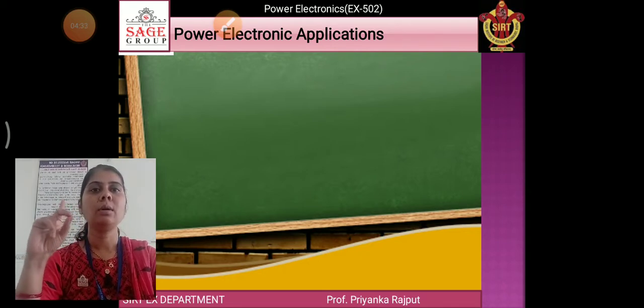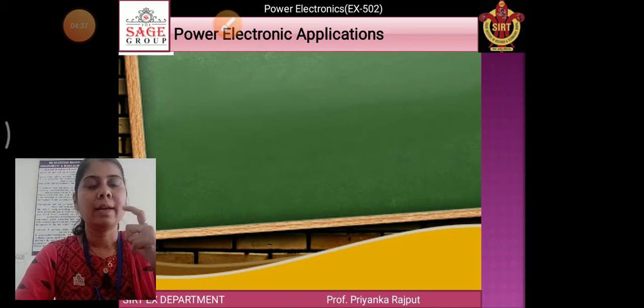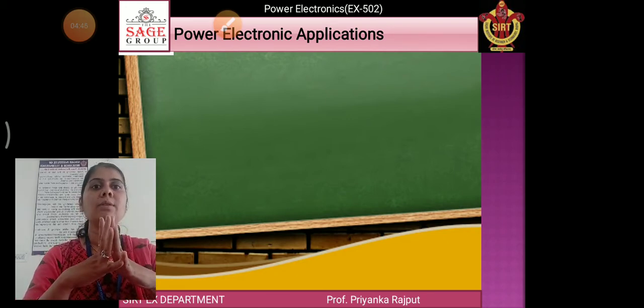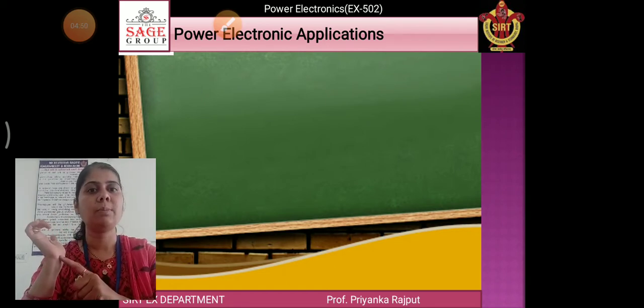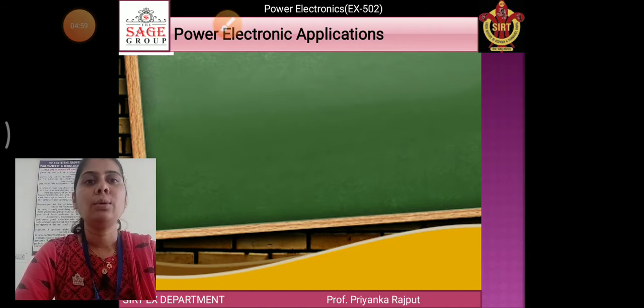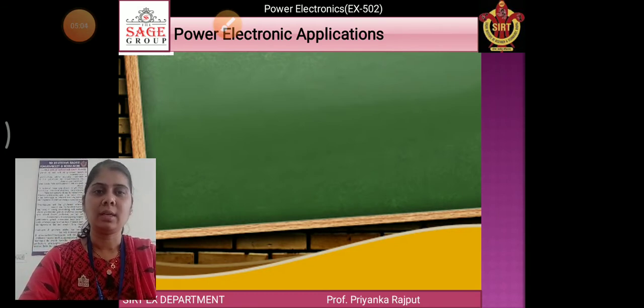Now, one example of power electronics. We all use a charger at our home. Whenever we charge our mobile, it is charged through DC power, but at our home AC power comes. So we require a rectifier for converting this AC power into DC power. So this is a converter. Whenever anybody asks you what a converter is, think of rectifier, chopper, cycloconverter and inverter.